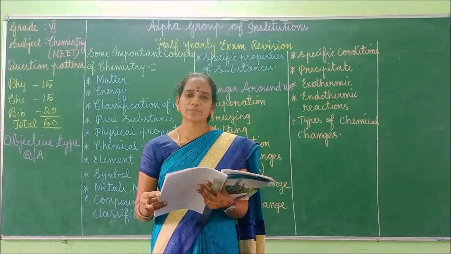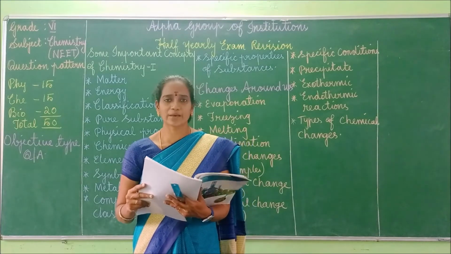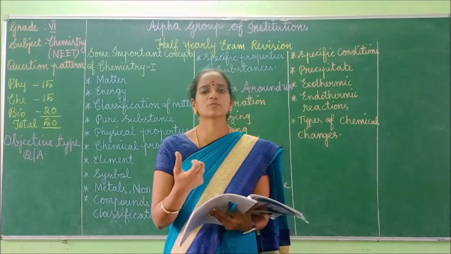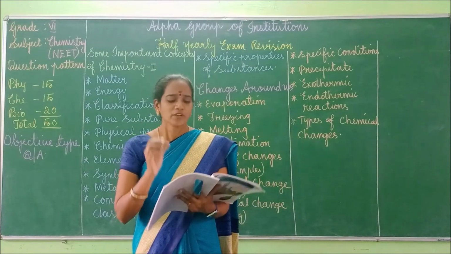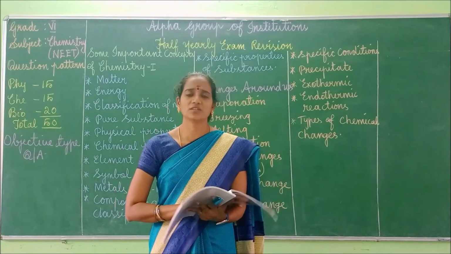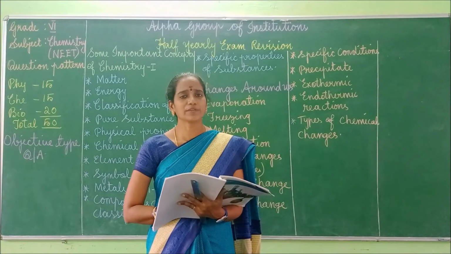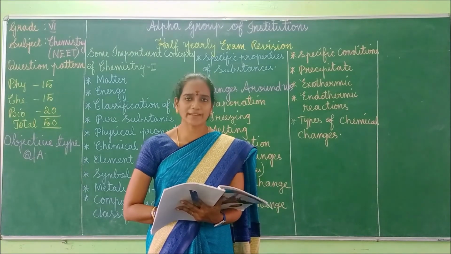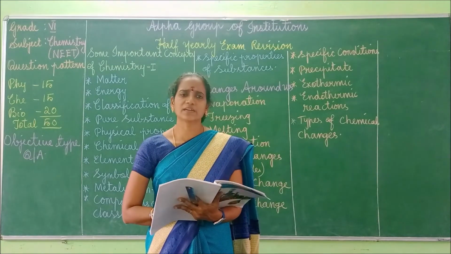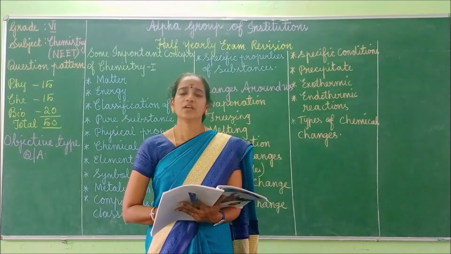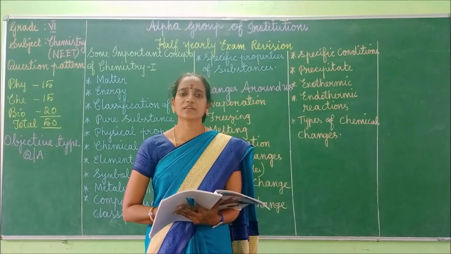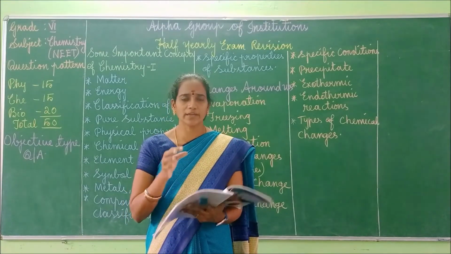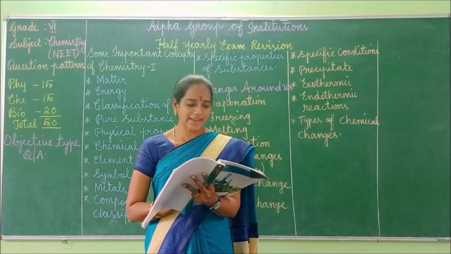Next, come to Some Basic Concepts of Chemistry 1. Okay, that is important. What are the important concepts of chemistry 1? So first one, matter. Define matter. Matter means what? Anything which occupies space and has weight is called matter. Okay. Then what is energy? Define energy. Energy is defined as the ability or capacity to do work. Okay. So this is the definition for energy.